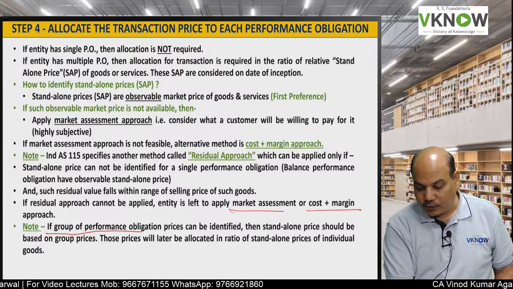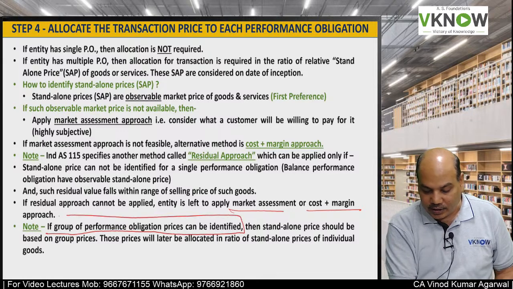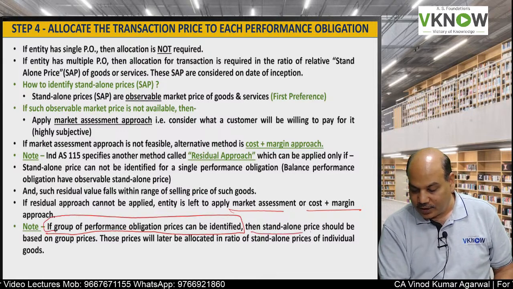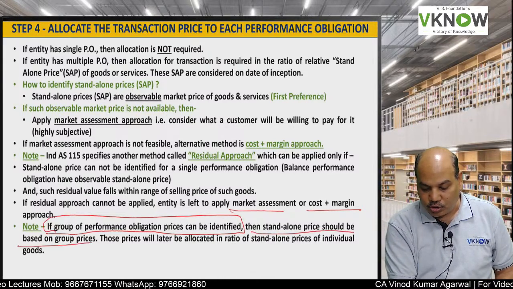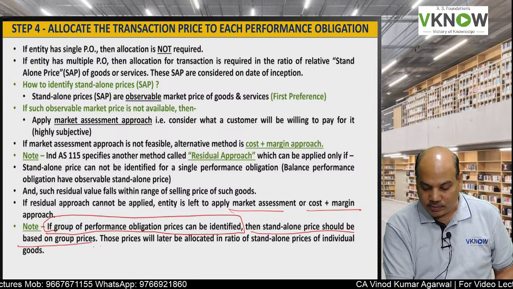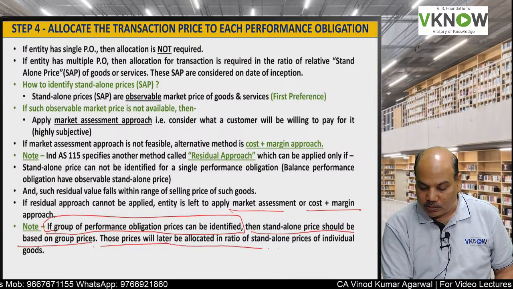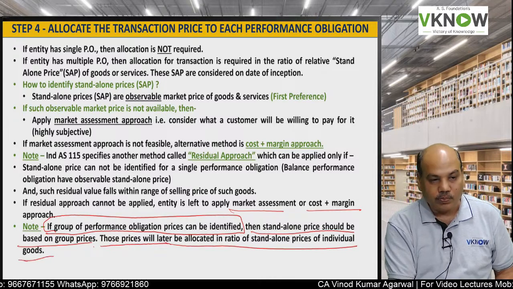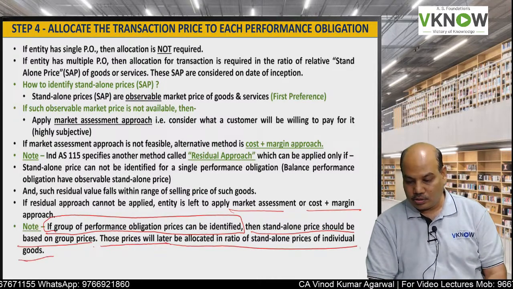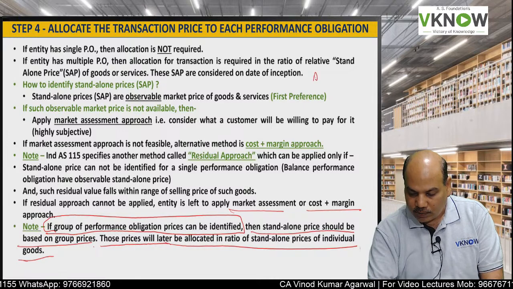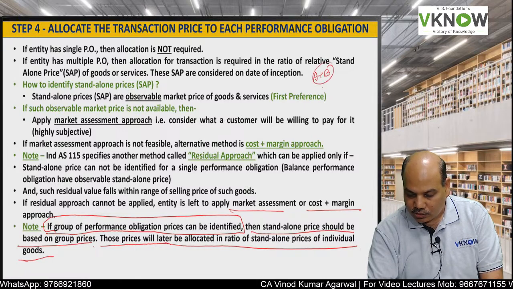If group of performance obligation can be identified, then standalone price should be based on group prices. These prices will later on be allocated in the ratio of standalone prices of individual goods. So A plus B is sold for 120.